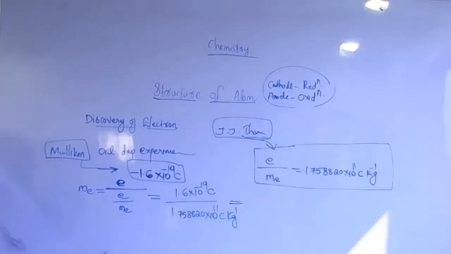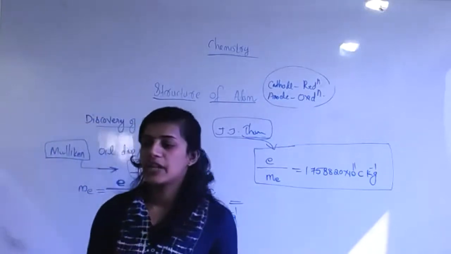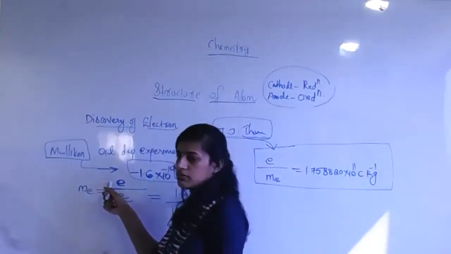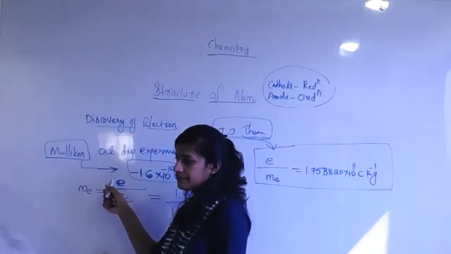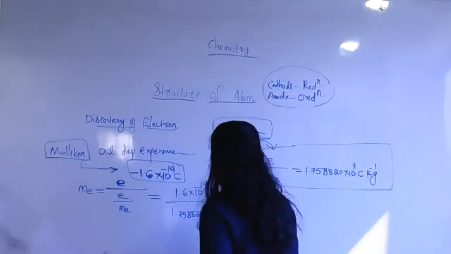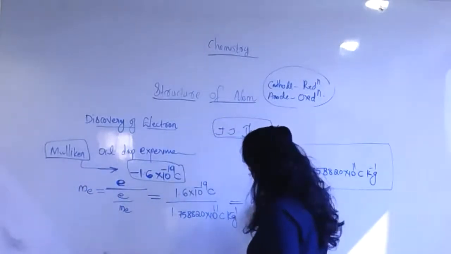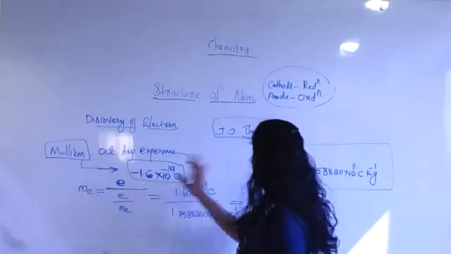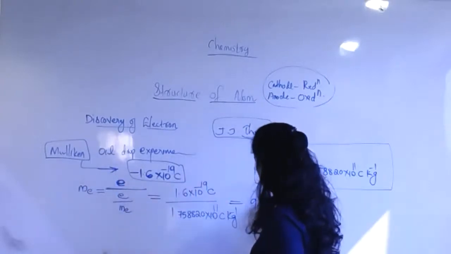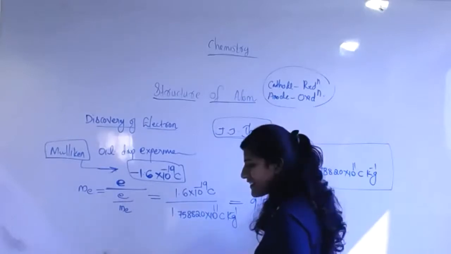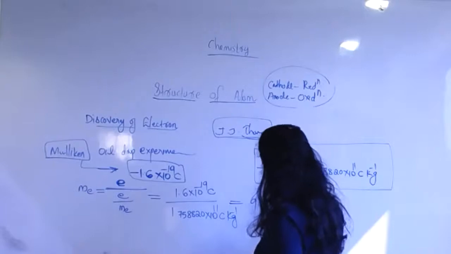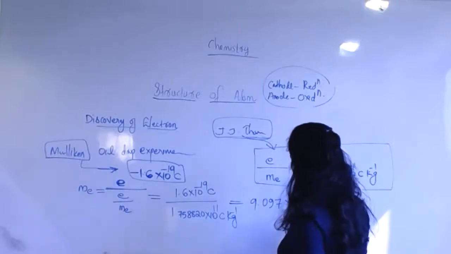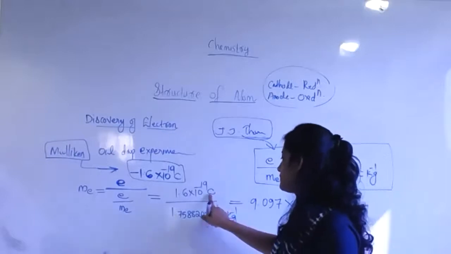Ma'am, it's negative 9.0970 times 10 to the power of negative 31. But while calculating mass there is no need of any charge sign, so you can avoid it. So it becomes 9.097 times 10 to the power of negative 31. Very good. Then tell me the exact unit.